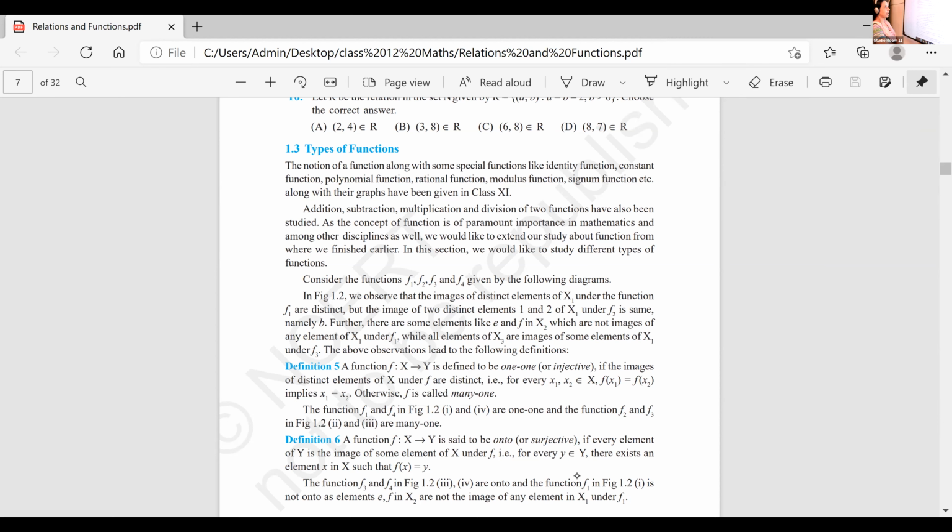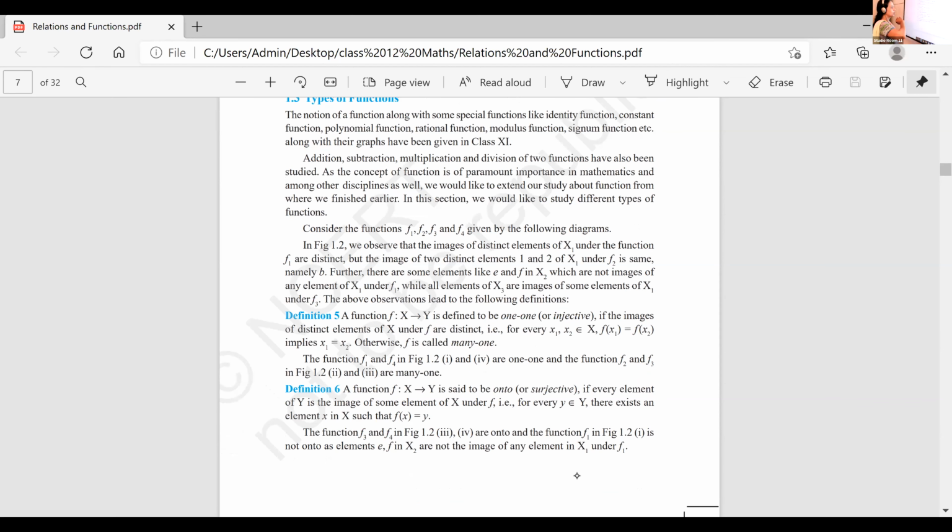A function f from x to y is defined as 1-1 or injective if the images of distinct elements of x under f are distinct. That is, for every x1, x2 belongs to x, f of x1 is equal to f of x2 implies x1 is equal to x2. Otherwise, it is said to be many to one. If it is not 1-1, it is said to be many to one. Next is definition 6. Onto. Underline all those things. Go through these definitions.